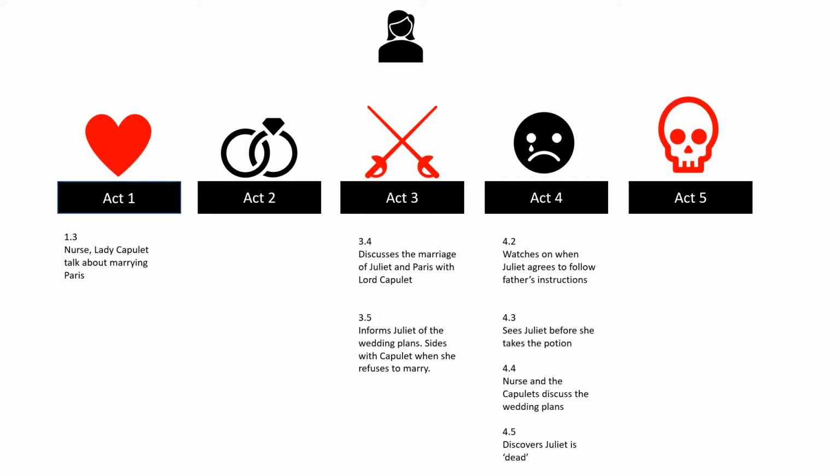And then we see her in Act 4, and in Act 4 we see Juliet change her mind because of the plan with the friar, and then we see the mother say goodnight to Juliet before she takes the potion, and then we see the sad events where Lady Capulet sees her daughter supposedly dead, and then she disappears completely from the story, which is very much what happens with the nurse. After Act 4, the nurse and Lady Capulet disappear from the whole story itself.